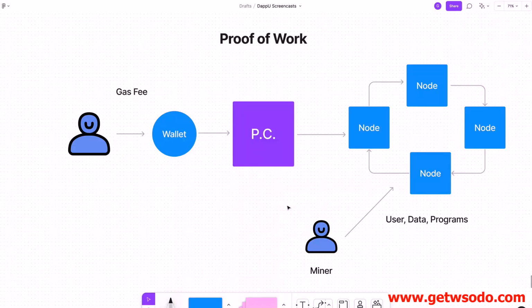And let's revisit a diagram from a previous section where we talk about the life cycle of a transaction. Basically, someone connects their wallet, they submit to the network, and whenever they submit to the network, essentially a miner is a person who validates that transaction and includes it on the chain. That's part of the consensus mechanism, or consensus protocol, consensus algorithm, however you want to say it. And what they're doing is following the proof of work protocol. So how does it work?